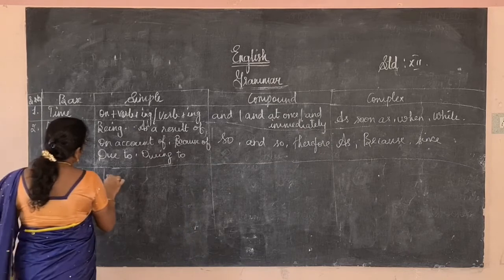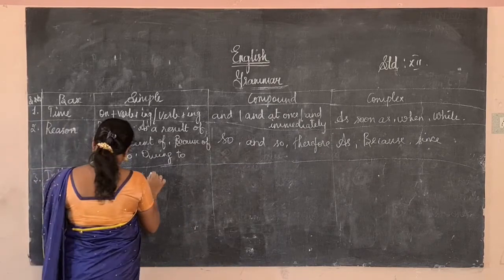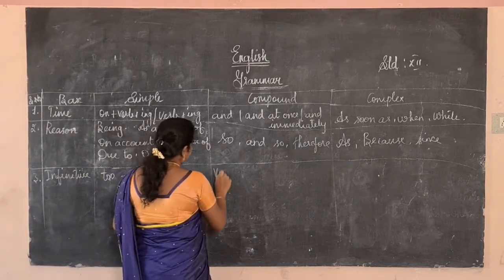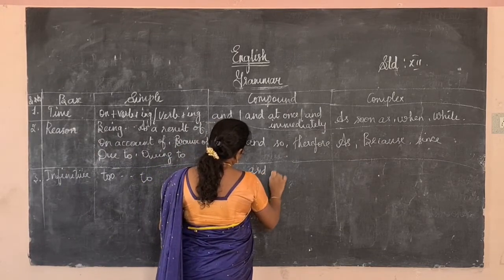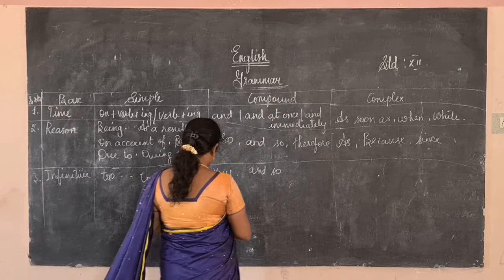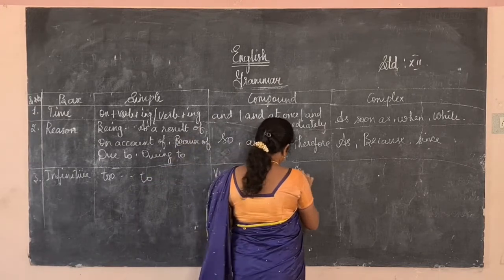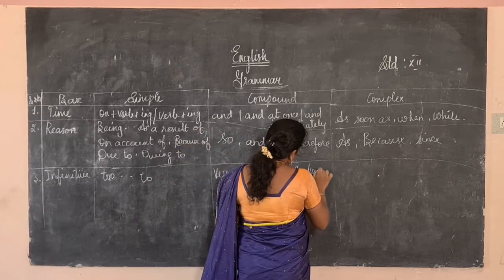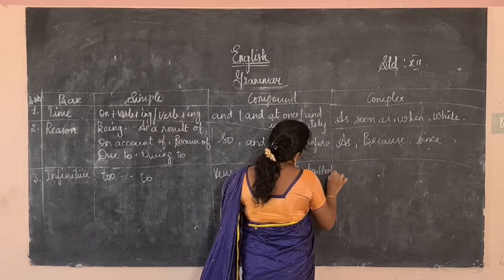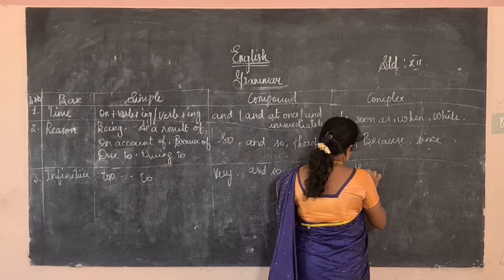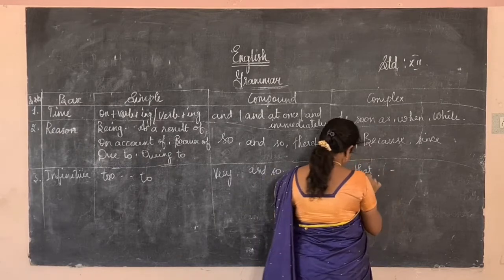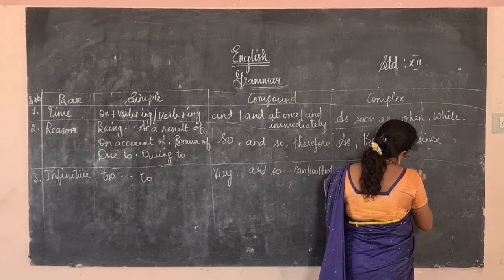So in the simple form, very, and so. These are the correlative conjunctions. Okay, can or could not. Here, so that. This is also a correlative, cannot.